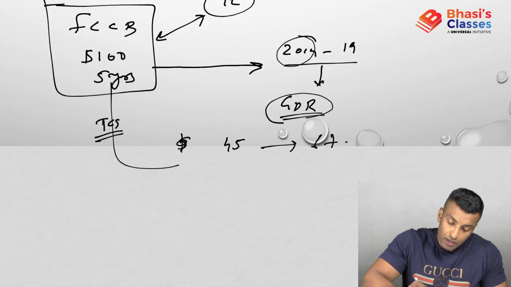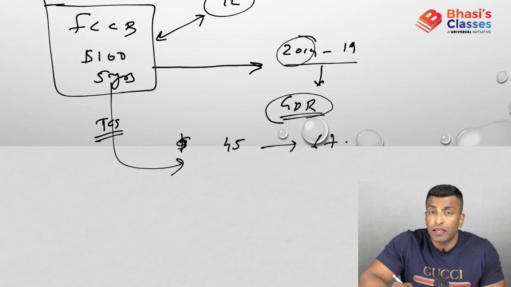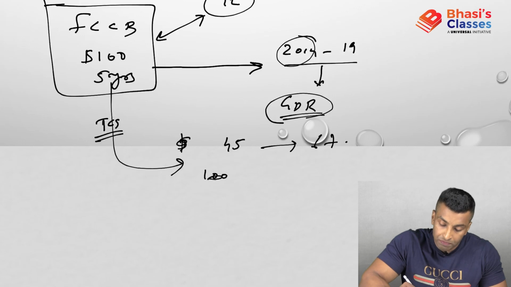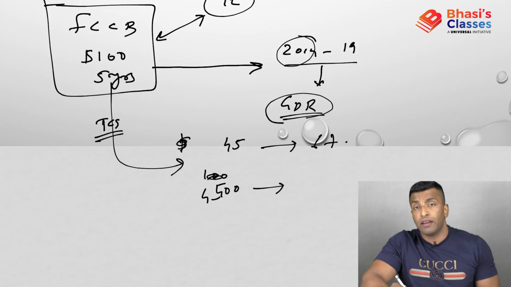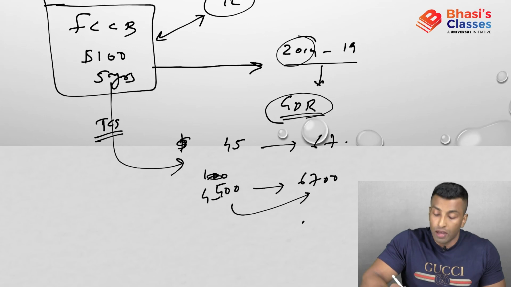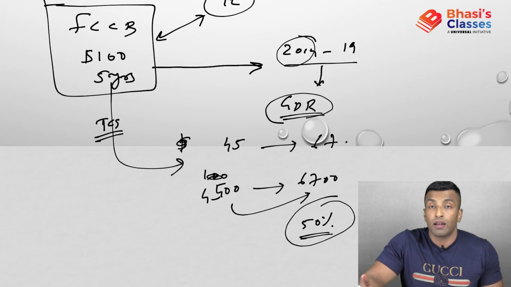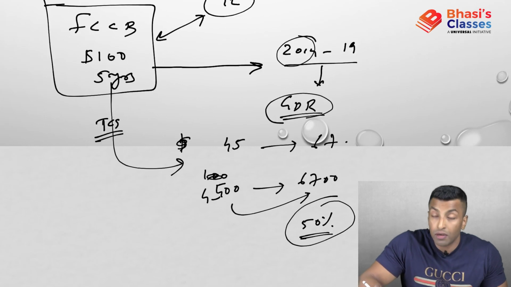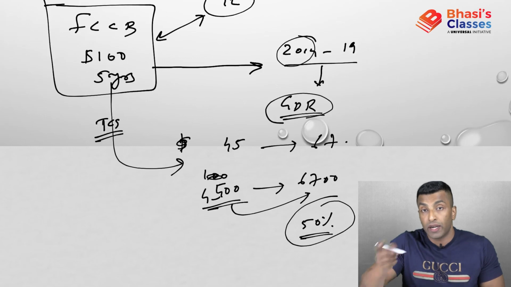So as per calculation, the company is expecting that you are supposed to pay, you see, $100 means around 4,500 is what the company is expecting, and now the company is supposed to pay 6,700. That's a huge burden. Around 50% extra you are supposed to pay. 50% interest you can never pay, right? 50% extra you are paying. 2,200 extra you are paying. That is around 50%.